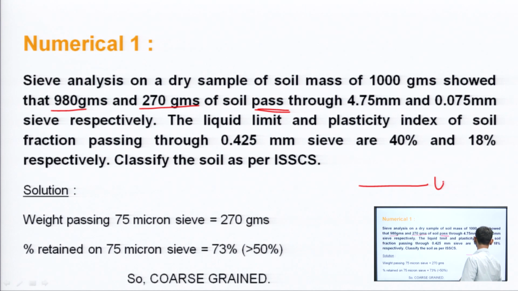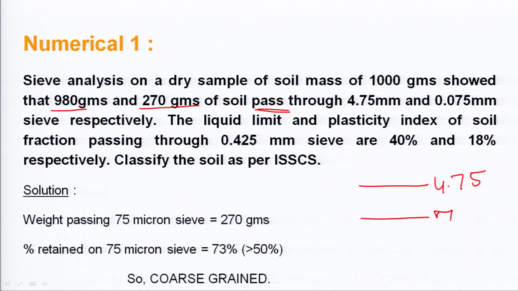So, there is a 4.75 mm IS sieve and a 75 micron IS sieve. 980 grams passes through this, that means if 1000 grams of total soil is taken, and 980 grams have passed, then 20 grams have been retained here.